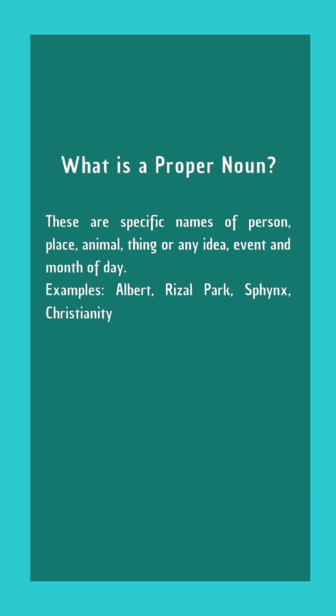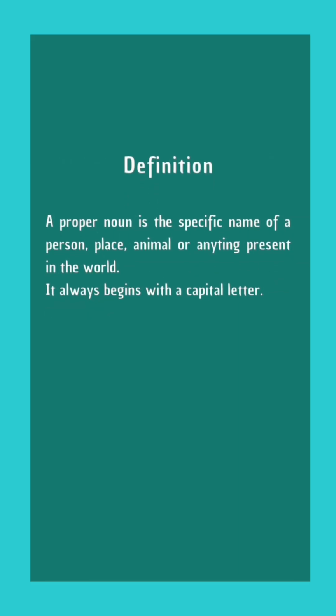After knowing about common noun, we will know about proper noun. These are specific name of person, place, animal, thing, or any idea, event, and month or day. Like Albert, Rizal Park, Sphinx, Christianity, Monday, January, etc. So to define proper noun, we can say a proper noun is the specific name of a place, person, animal, or anything present in the world. It always begins with a capital letter.